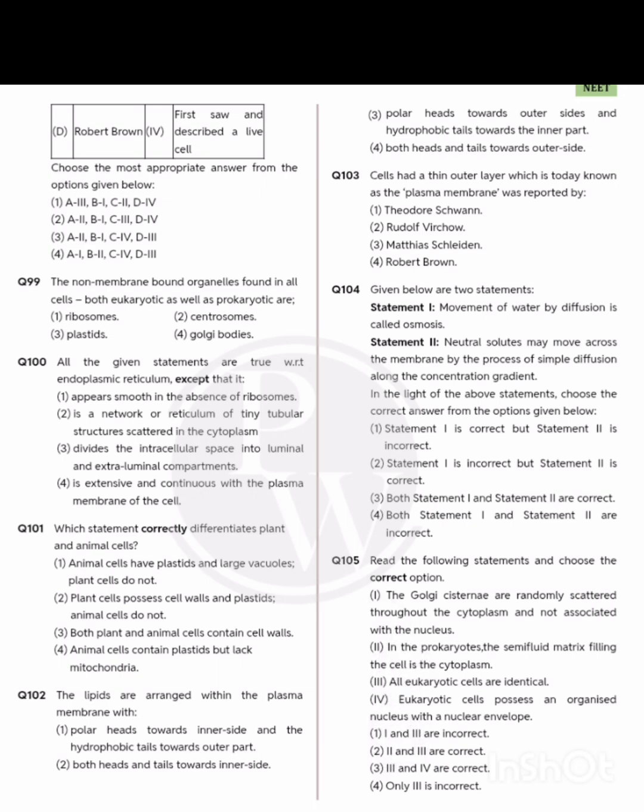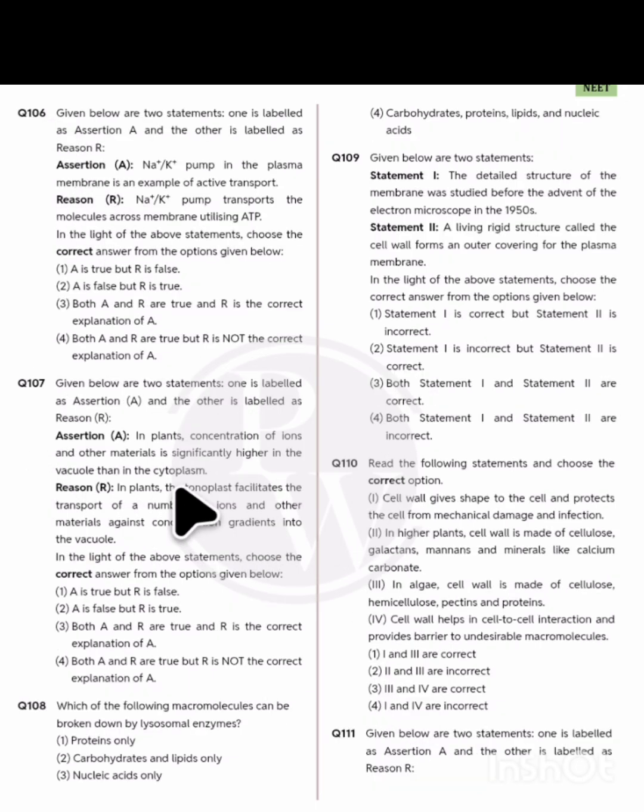So question number 107, right? In plants, the concentration of ions and other materials is significantly higher in the vacuole than in the cytoplasm. Correct. That's why in plants, the tonoplast facilitates the transfer of a number of ions and other materials against the concentration gradient into the vacuole. Correct explanation. For 107, option number 3 is the correct statement.